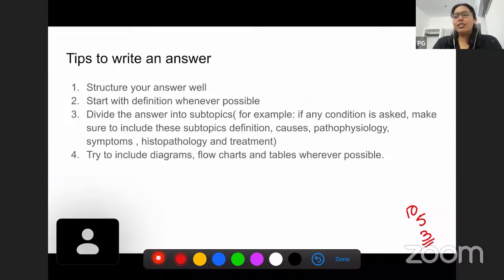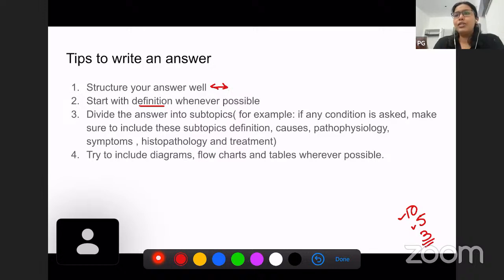So for your long answer questions and your short answer essay questions, first and foremost, the most important thing is you have to structure your answer properly. You cannot randomly write whatever comes to your mind. So it is always best to start with a definition whenever possible. For example, if you get a disease name, you can start with a definition of what that disease means.